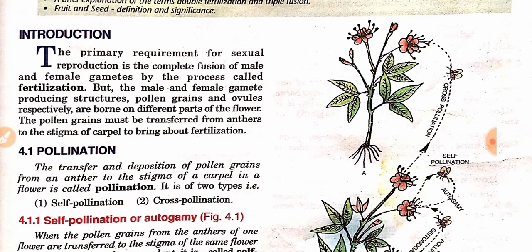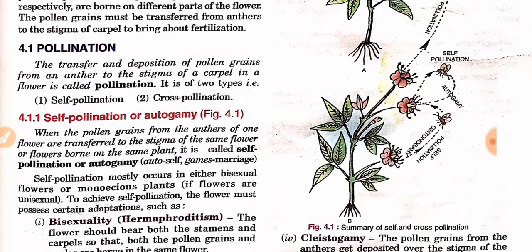The primary requirement for sexual reproduction is the complete fusion of male and female gametes by the process called fertilization. But the male and female gamete producing structures, pollen grains and ovules respectively, are borne on different parts of the flower. The pollen grain must be transferred from the anthers to the stigma of the carpel to bring about fertilization, as you see in the figure also.